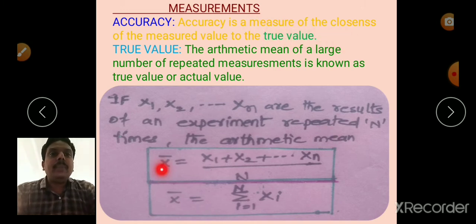So, arithmetic mean or the average of all these is represented by x bar equal to x1 plus x2 and so on xn divided by capital N. Capital N is the number of times the experiment is repeated. Otherwise, it can also be represented by x bar is equal to sigma i equal to 1 to n xi, where i equal to 1 and so on to n. This is known as the true value. Arithmetic mean of all the repeated values is known as the true value.